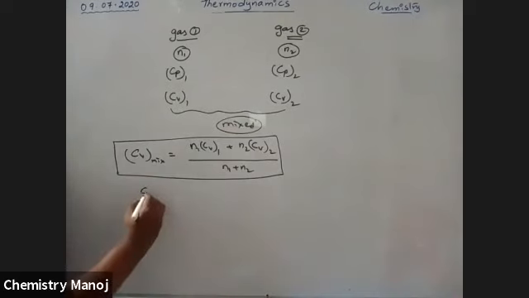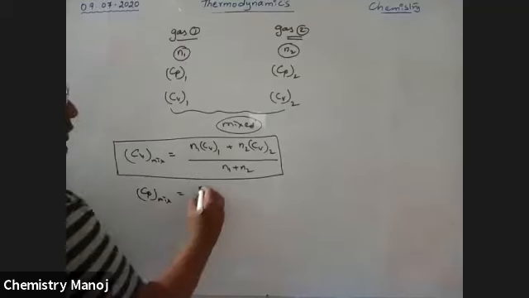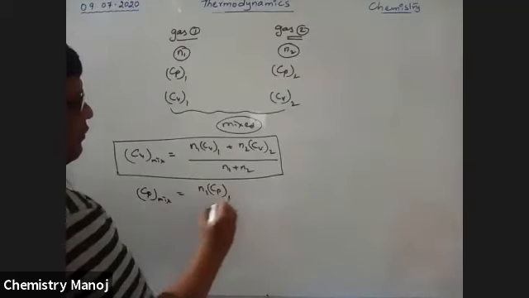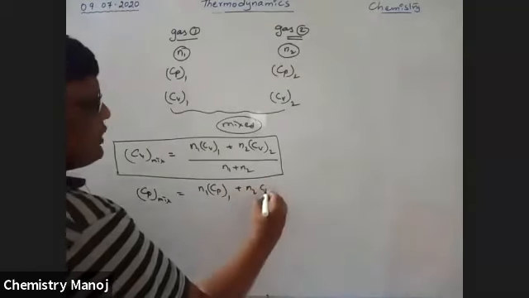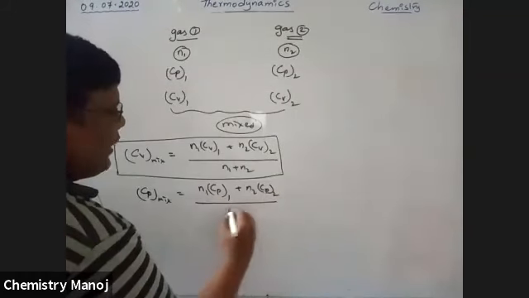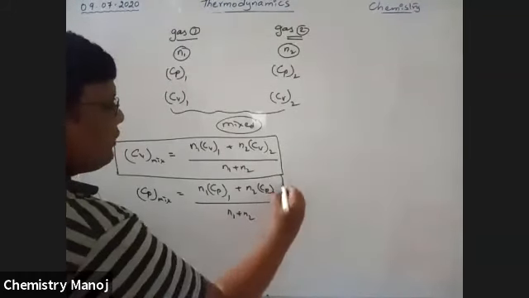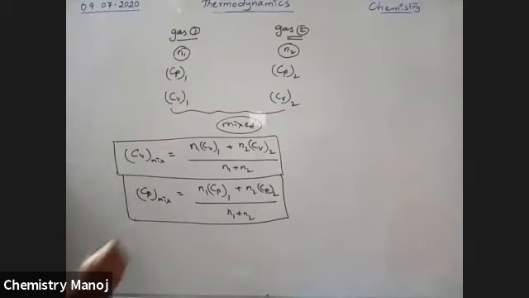Similarly, Cp mixed is equal to (N1 Cp1 for the first gas + N2 Cp2 for the second gas) divided by (N1 + N2). So these are the relations when gases are mixed: mixed heat capacity at constant volume and mixed heat capacity at constant pressure. These are the frequently used terms.